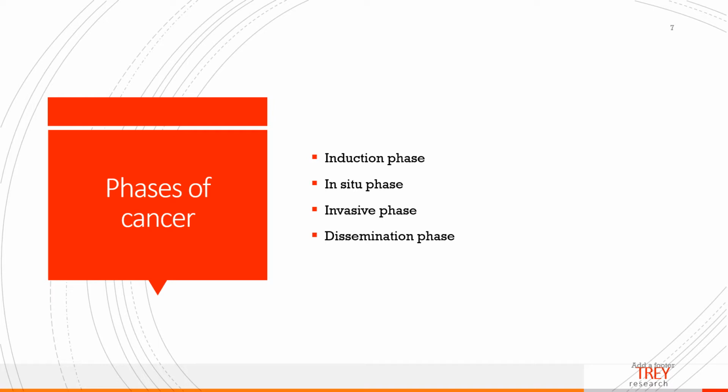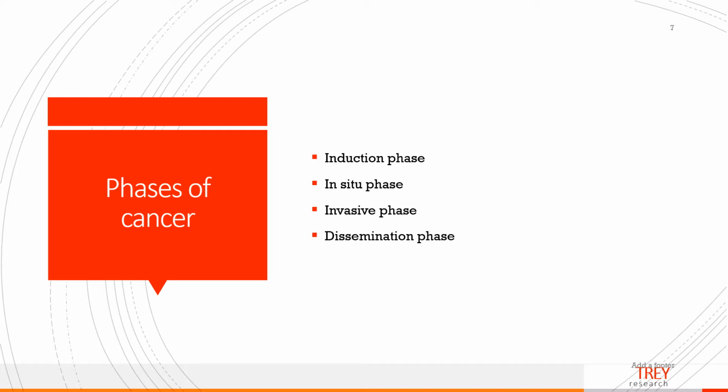Okay? The stage 1 cancer is the induction phase of cancer. Okay? This is when the normal cell is exposed to a carcinogen. The DNA is damaged and the chromosome breaks down, and the cell is transformed to a cancer cell. Okay? If cancer is caught early in this stage, you're usually able to suppress the cancer unless the cells are malfunctioning. In the in situ phase, this is called the localized stage of cancer, meaning that the cancer is localized and not yet spreading.